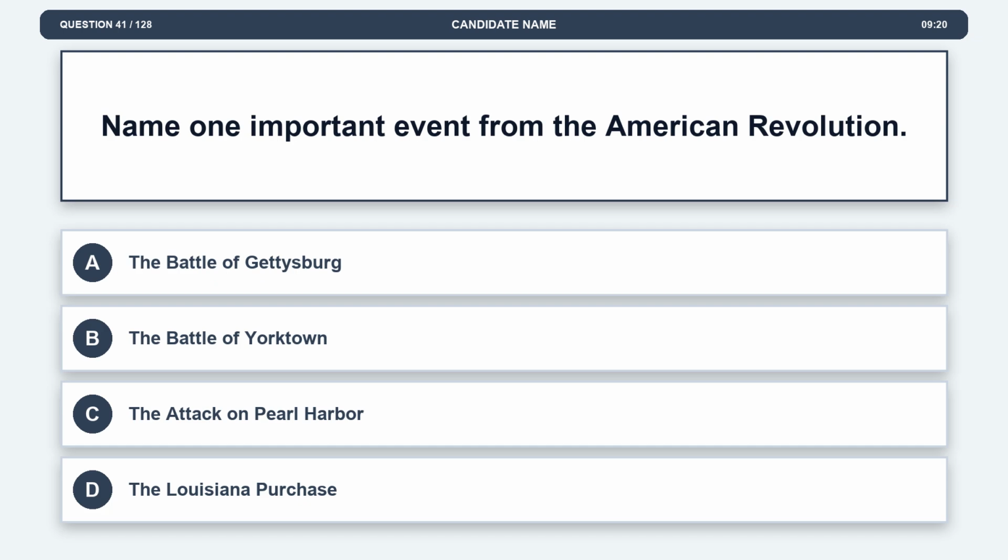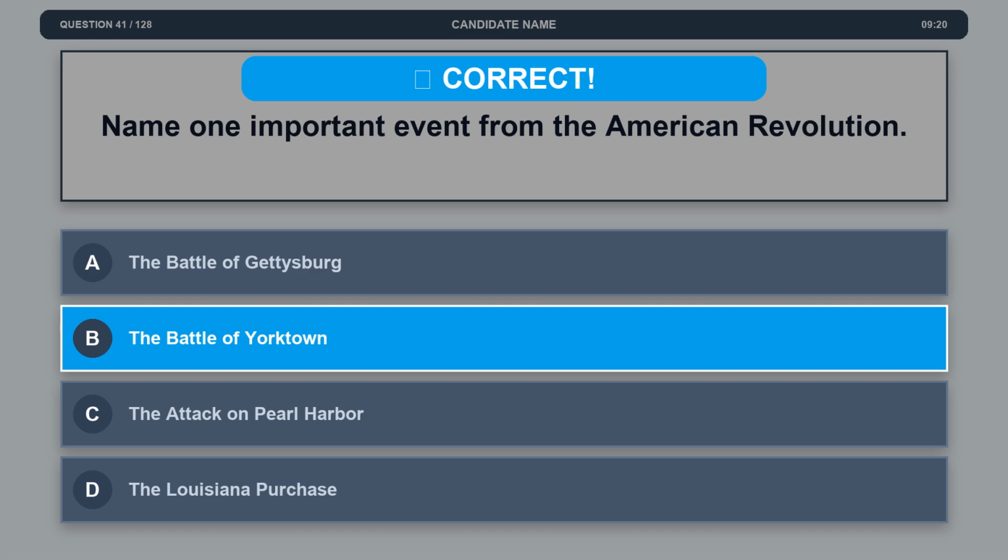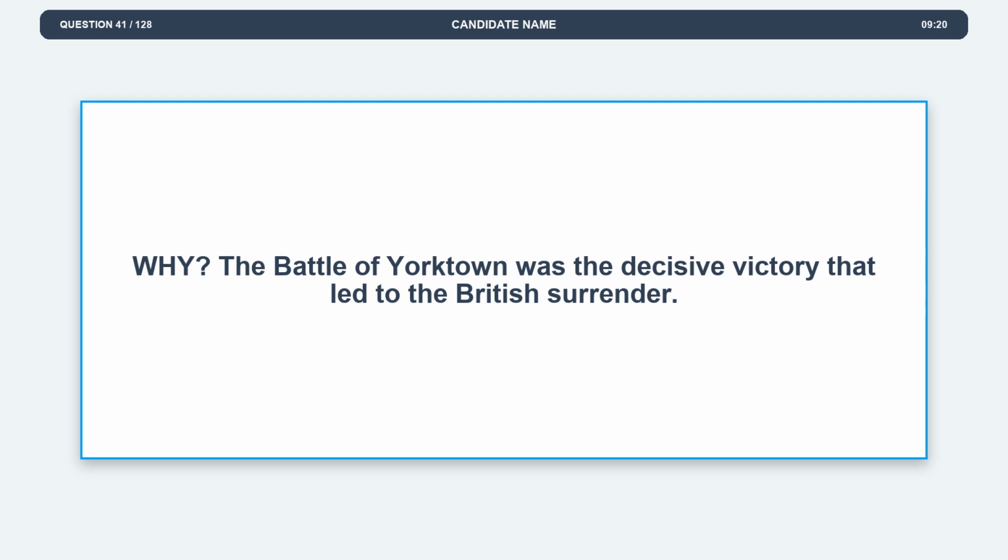Question 41. Name one important event from the American Revolution. Option A. The Battle of Gettysburg. Option B. The Battle of Yorktown. Option C. The attack on Pearl Harbor. Option D. The Louisiana Purchase. The correct answer is option B. The Battle of Yorktown. Explanation. The Battle of Yorktown was the decisive victory that led to the British surrender.